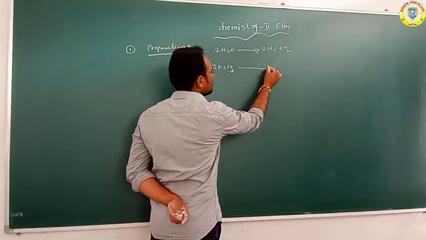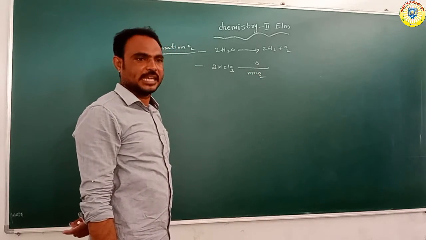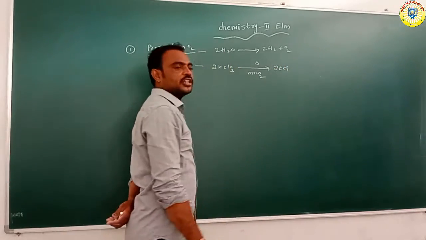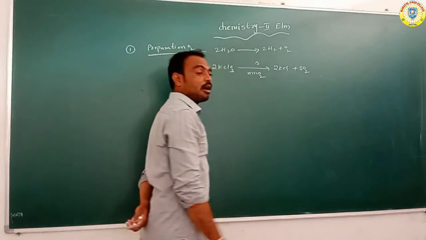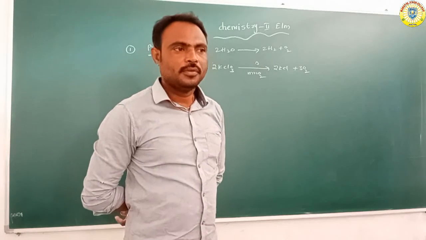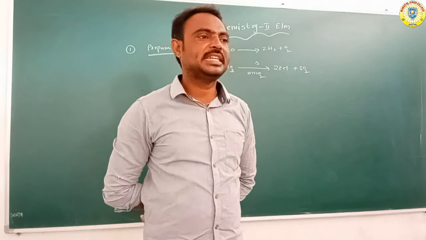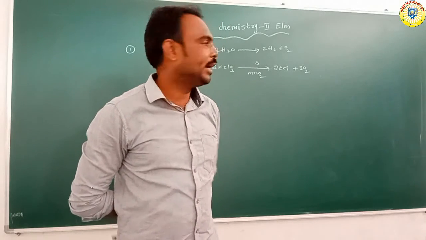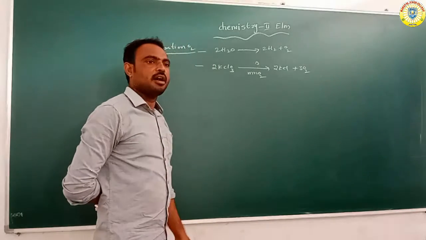When potassium chlorate is heated in the presence of MnO2, manganese dioxide, it forms 2 KCl, potassium chloride, and 3 O2, oxygen. So it is another preparation of oxygen.